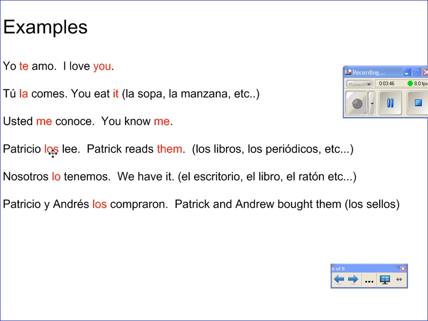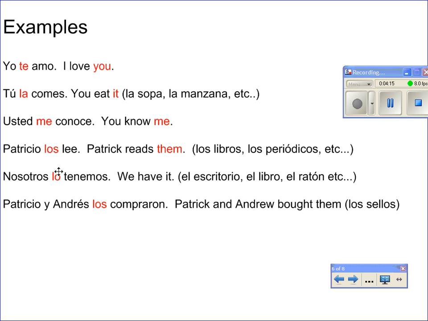And some examples all the way through here would be yo te amo, I love you. Tú la comes, you eat it. And then it, we don't know if it's feminine or masculine, but here it's feminine, so it could be soup, apple, whatever. Usted me conoce, you know me. Patricio los lee, Patricio reads them. And them has to be masculine because it's los, so it would be books, newspapers, los periódicos, whatever. Nosotros lo tenemos, we have it.